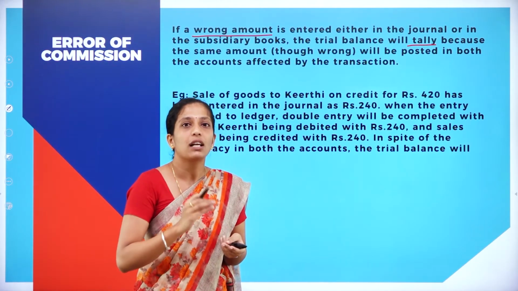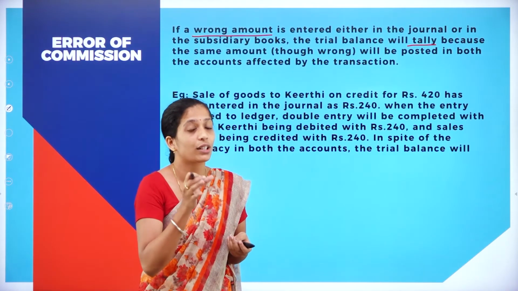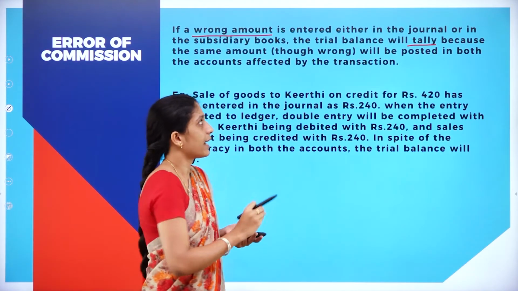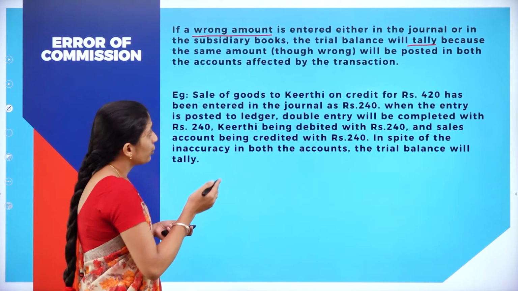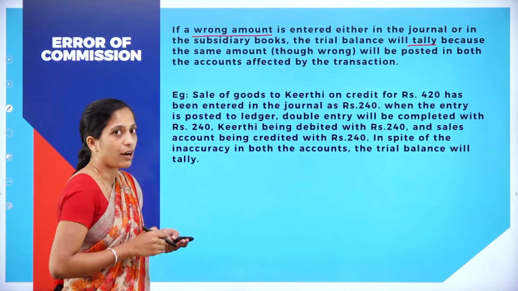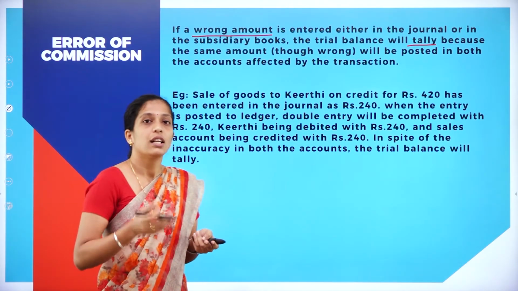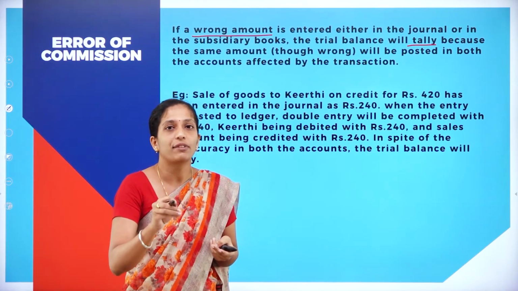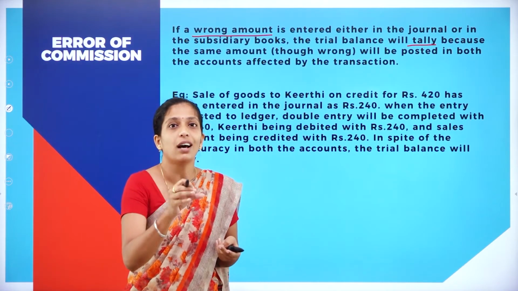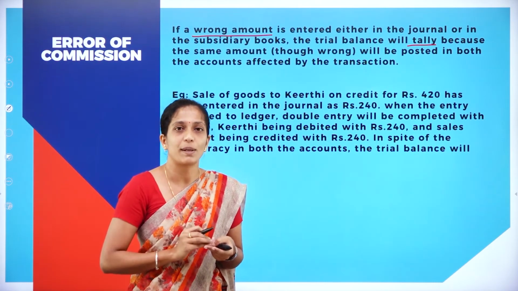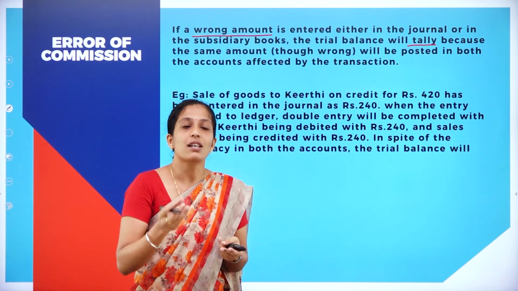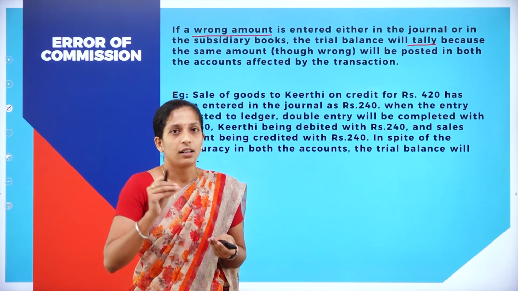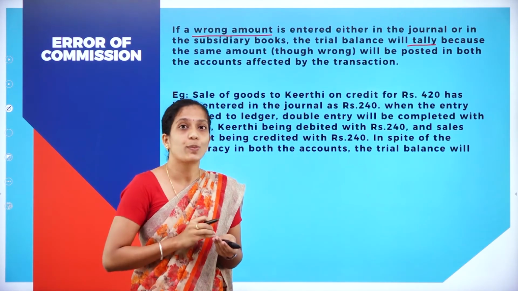But what mistake have you done? You have recorded a wrong amount. That is a mistake, but it cannot be identified by the trial balance. Your trial balance will tally because the same amount, though wrong, will be posted in both the accounts affected by the transaction. You have made a mistake by posting the wrong amount, but your trial balance will be tallied because you will transfer the same amount from the journal or subsidiary book to your trial balance. So your trial balance will tally.